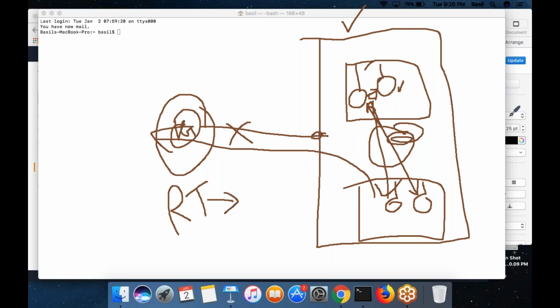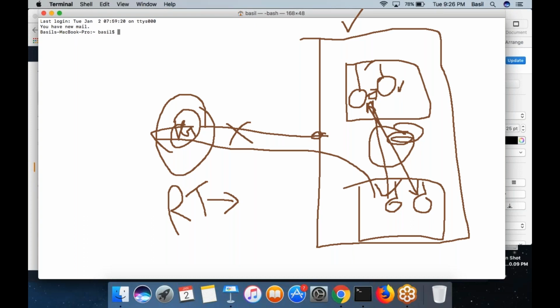Hey, Basil, Manoj here. Can you please show me how you created the internet gateway? I tried to create it, but it says detached. You need to attach it. You need to right click on the internet gateway, then select the attach option, then attach it to your network. Okay. So it's in the B, right? Yes.